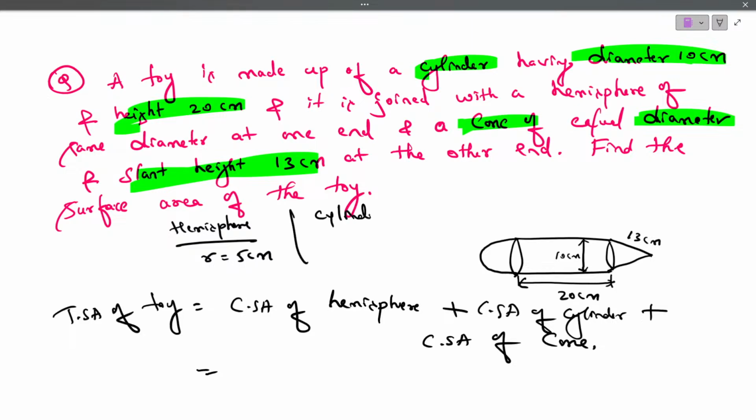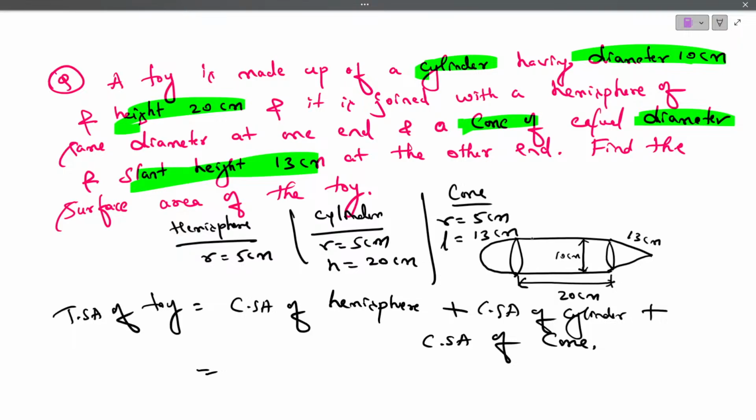For the cylinder, radius is 5 centimeter and height is 20 centimeter. For the cone, radius is 5 centimeter and slant height L is 13 centimeter.